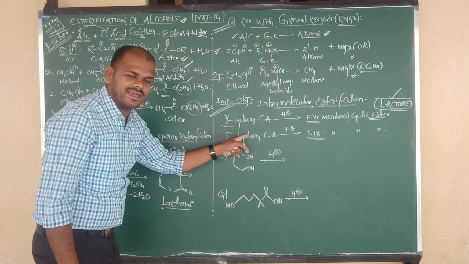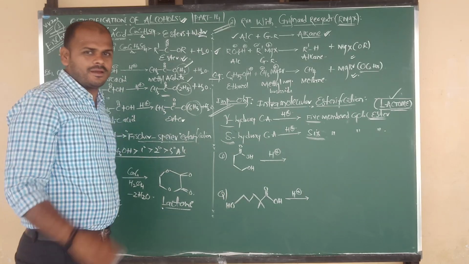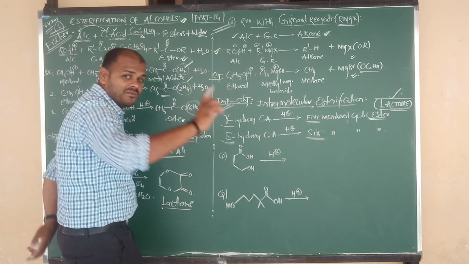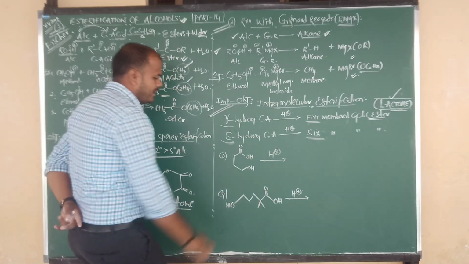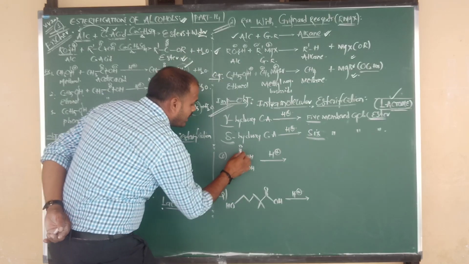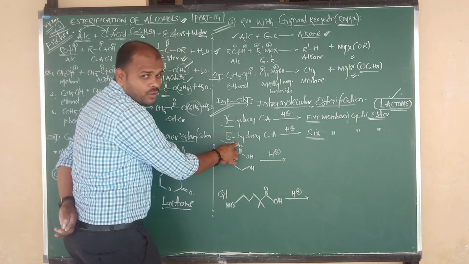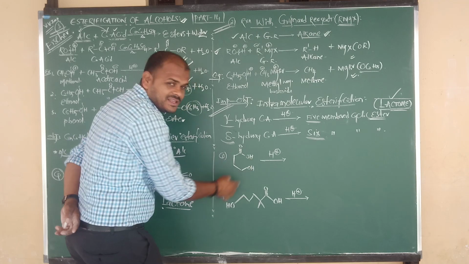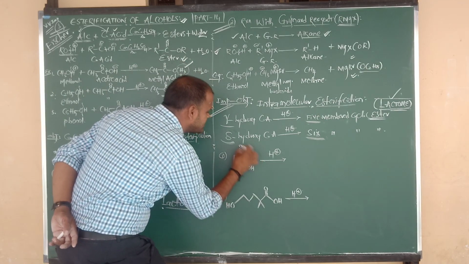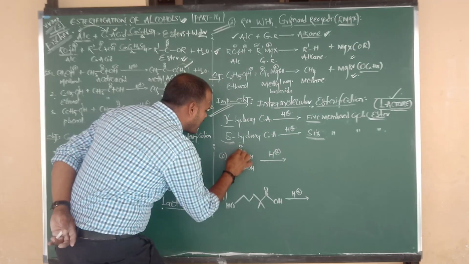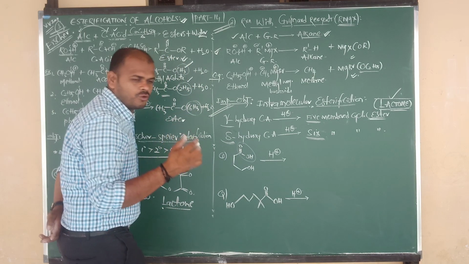For the two different categories, I have given two examples here. Try to focus, it is ultimately important for objective. This is C double bond O bonded to OH, nothing but carboxylic acid, the main functional group.